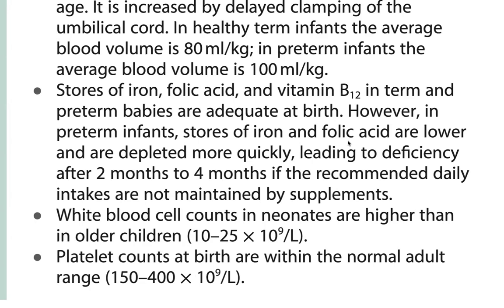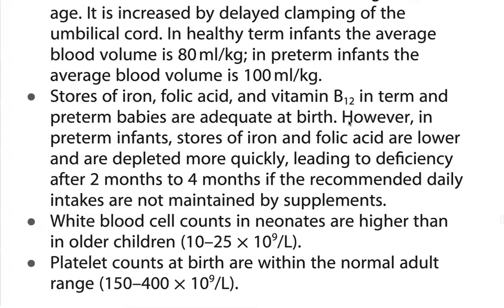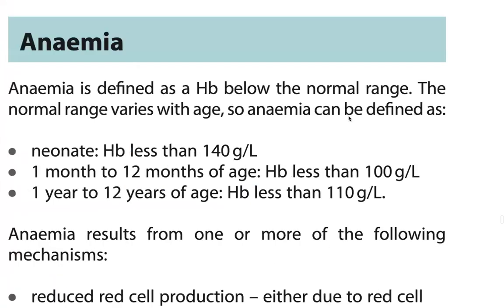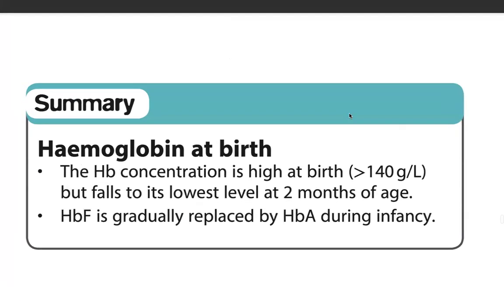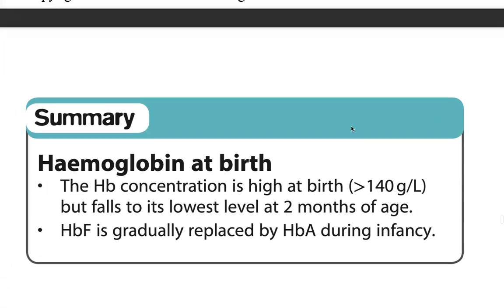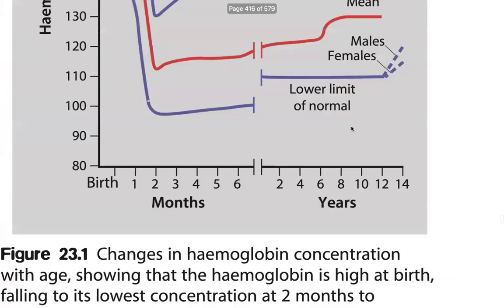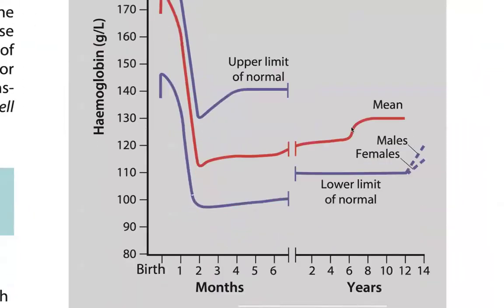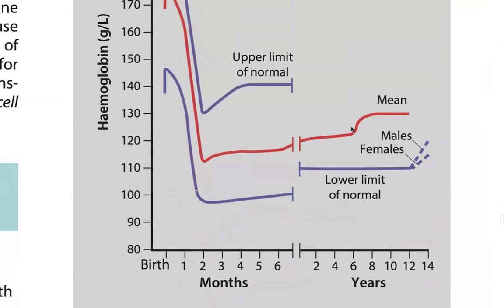White blood cell count in neonates is higher than in children, with counts at birth of around 25, and then normal counts of around 6 to 17 times 10 to the 9 per liter. The reticulocyte count at birth is high, more than 1%, and falls to its lowest level at 2 months of age, with approximately 1% remaining at 12 months. These are the upper limits of normal, and the lower limits of normal also change with concentration.